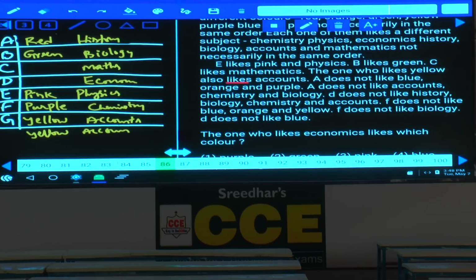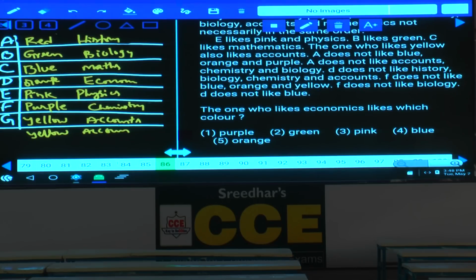D is not blue and C is blue. If C is blue, then what is left over here? This D must be orange. Now 7 persons, 7 different colors and 7 different subjects. The one who likes economics likes which color? Tell me, economics likes which color here? Orange. Orange, that is given in choice 5.